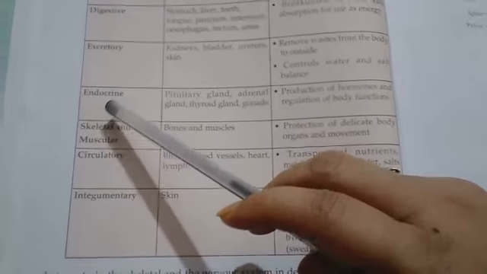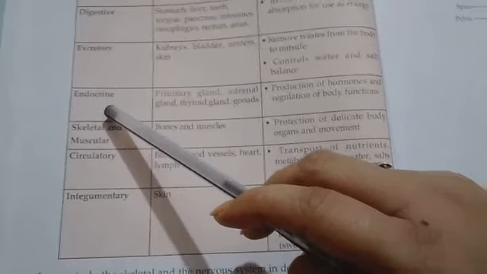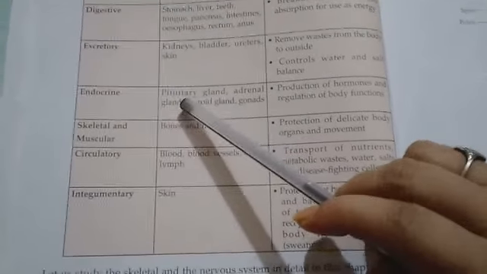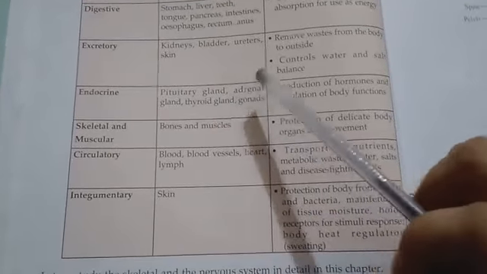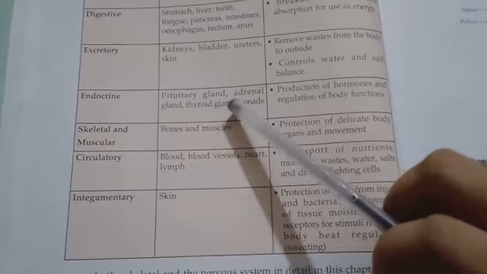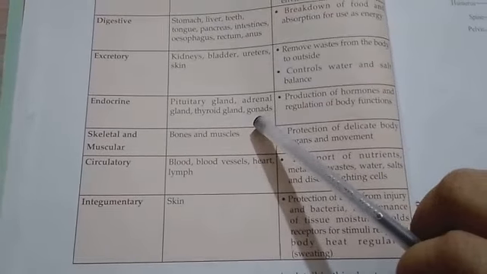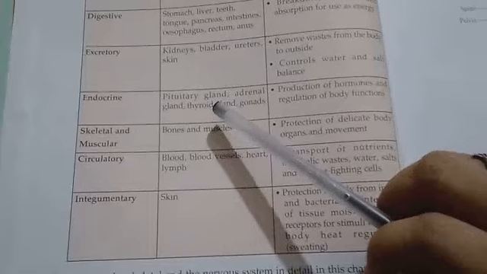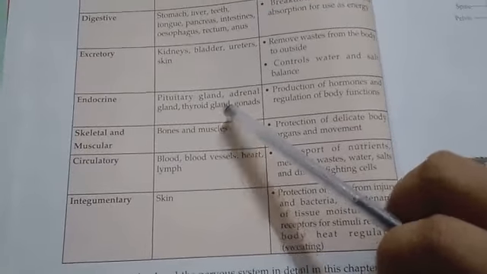And next is endocrine. Organs are pituitary gland, adrenal gland, thyroid gland, gonads. All are inner organs actually.